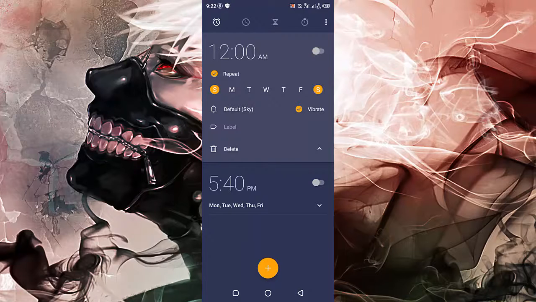After you have finished setting up your time you will press on OK. You can even set your alarm to repeat every day or on just some particular days.